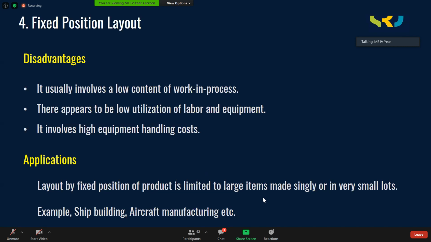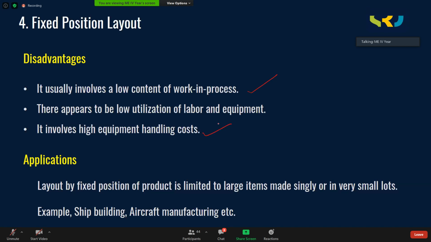Disadvantages include that it usually involves a low content of work in process. There appears to be low utilization of the labor and equipment. You don't see many semi-finished jobs, and also there is low utilization of the labor and equipment, because suppose while building the product, one worker is doing a welding operation. Till he completes that operation, the other worker cannot engage, isn't it? Because the worker who is previously working will obstruct the other worker. So like that, utilization of the labor and equipment will be less.